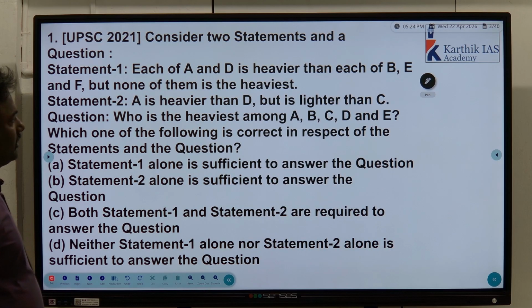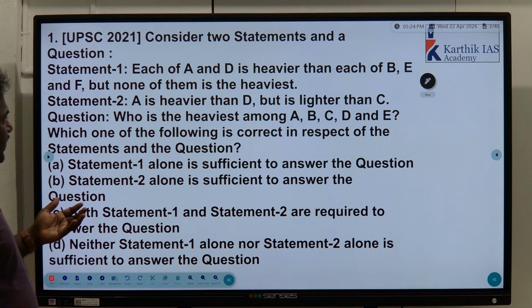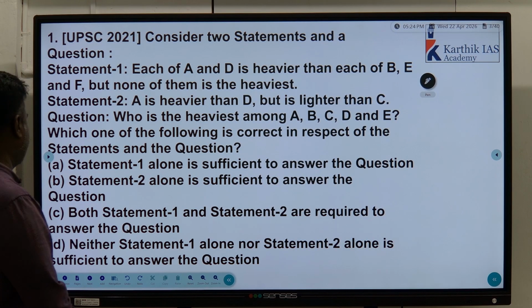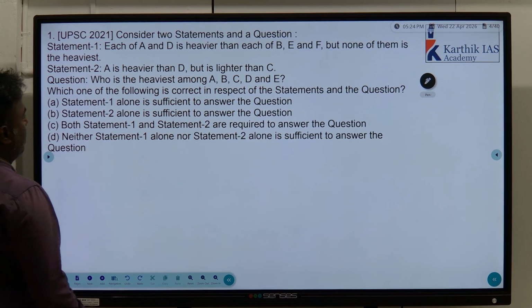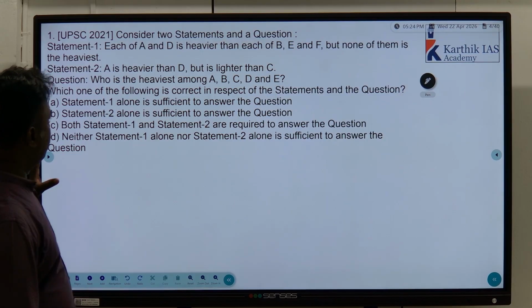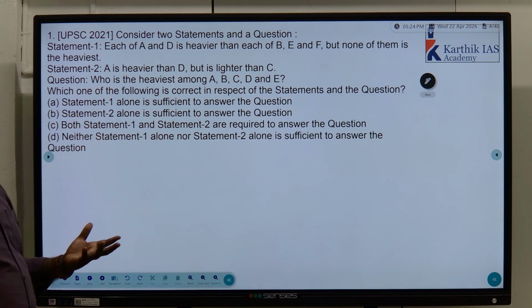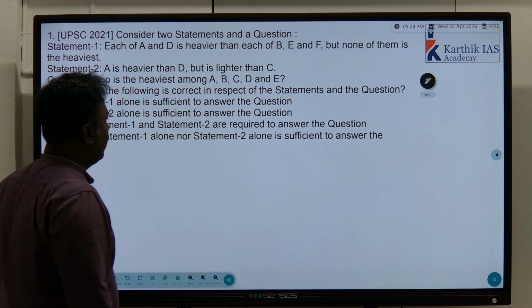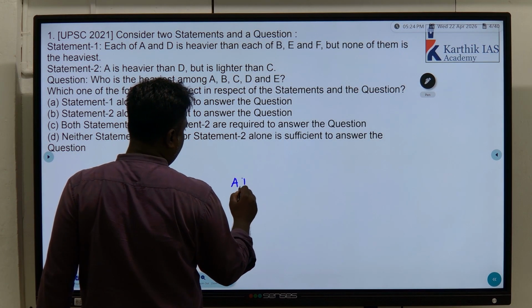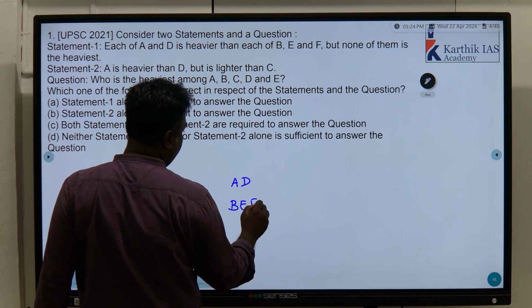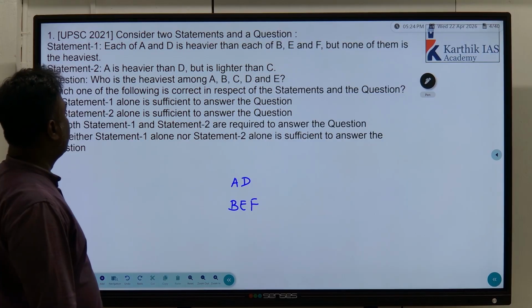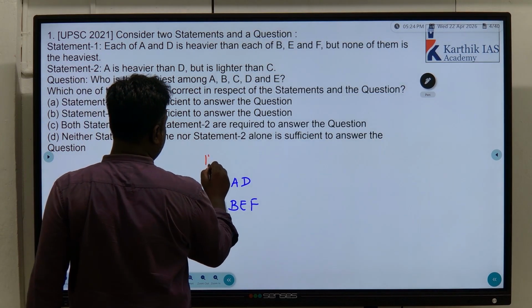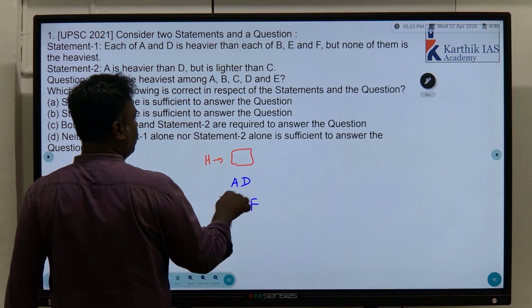So 2021, last 4 years, no questions in this zone. Each of A and D is heavier than each of B, E, F, but none of them is the heaviest. A is heavier than D, but is lighter than C. Who among A, B, C, D, E is heaviest is the question. See here, the foremost important point is they didn't mention how many people are there. First statement: A and D are heavier than B, E, F. That is given. But none of them is the heaviest means someone else is heaviest. That is not given.